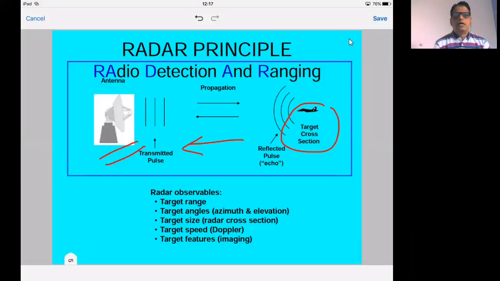In most radar cases, only a single antenna is used for the transmission of the pulse and for the reception of the pulse. This reflected pulse is called an echo pulse.